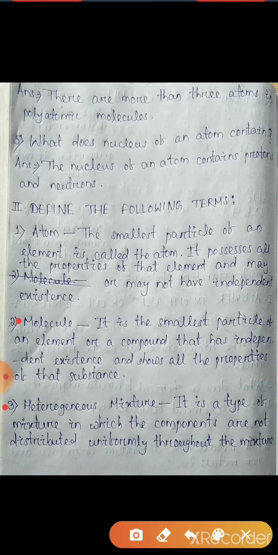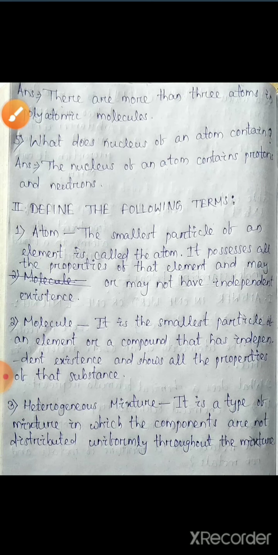So it is a type of mixture in which the components are not distributed uniformly throughout the mixture. Okay. Thank you.